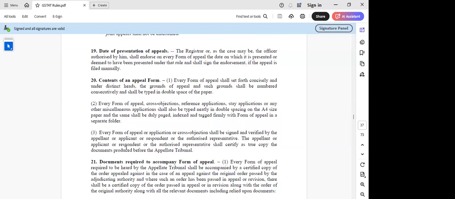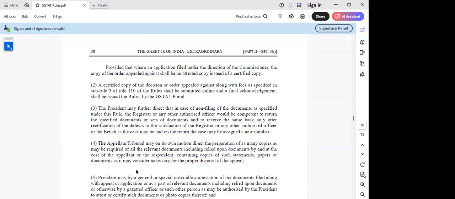So here they are trying to say that a certified copy of this order should be enclosed, and all the RUD documents, that is all the relevant documents which are relied upon, should be enclosed. And they are also asking to refer the challan of fees. Whatever documents we are relying on for filing the appeal, all have to be enclosed along with this appeal.